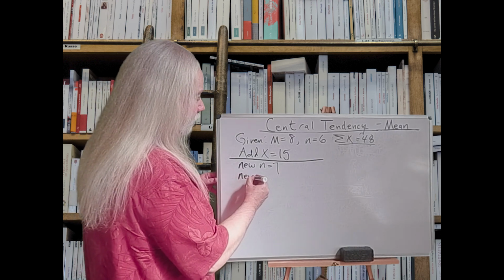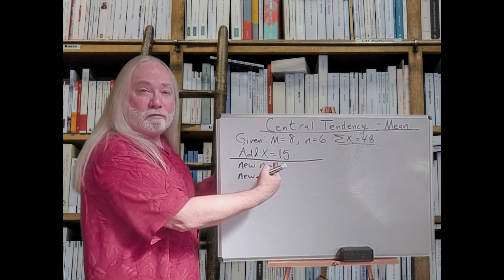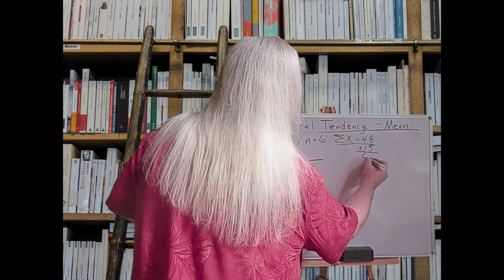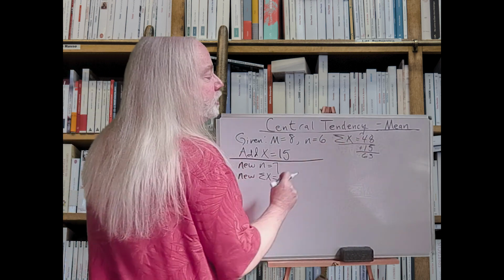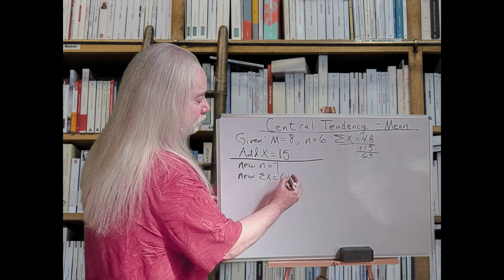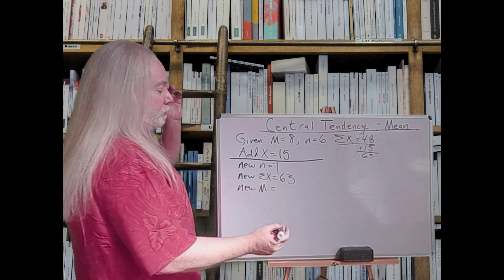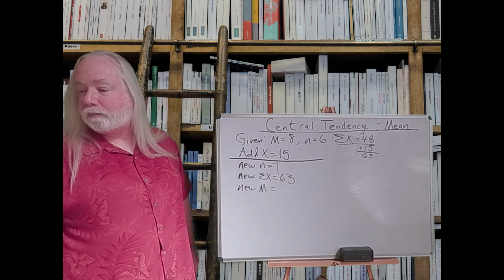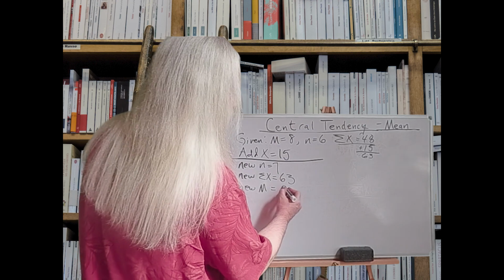And we need to know the new summation of raw scores. It was 48 points, but we're putting 15 more points in the pile. So now we have a summation of raw scores of 63. So to get our mean, we're just going to divide 63 by 7. Let me make sure I've got this correct over here. 63 divided by 7. Sure enough, 9.